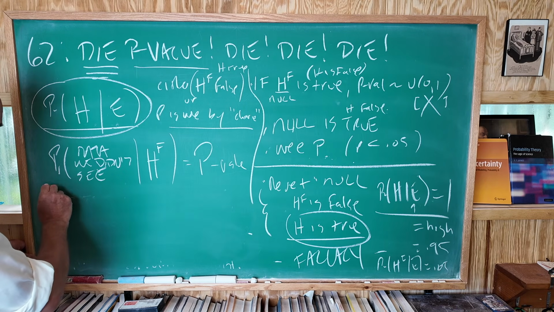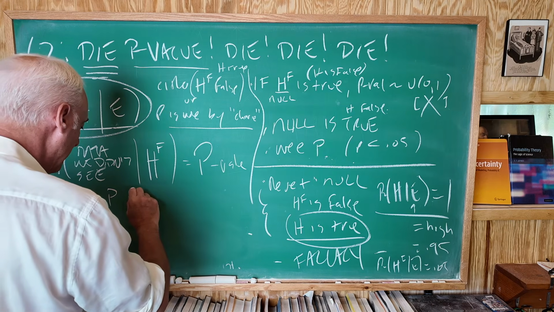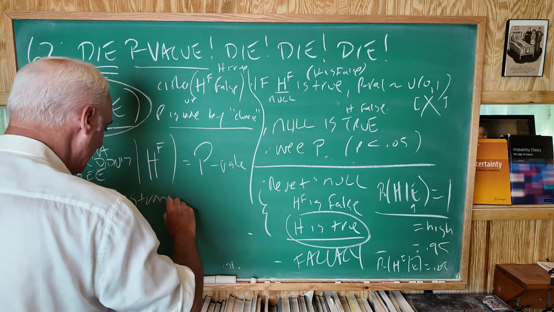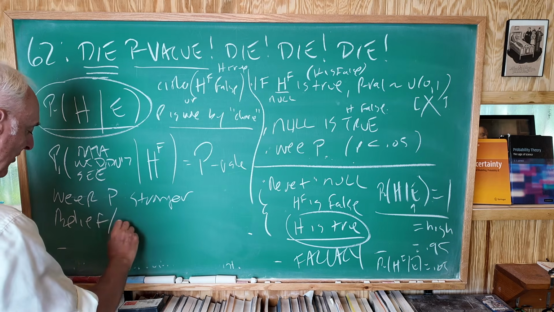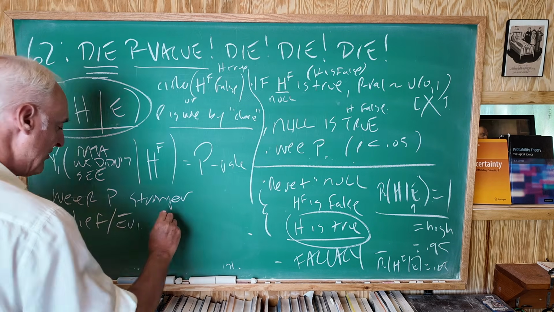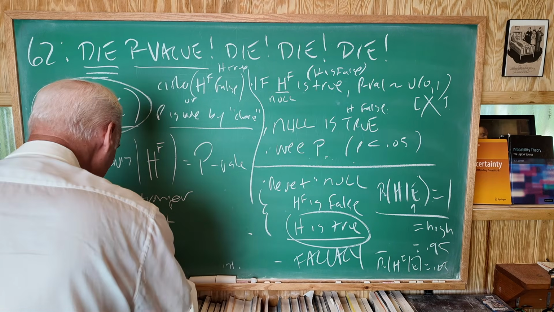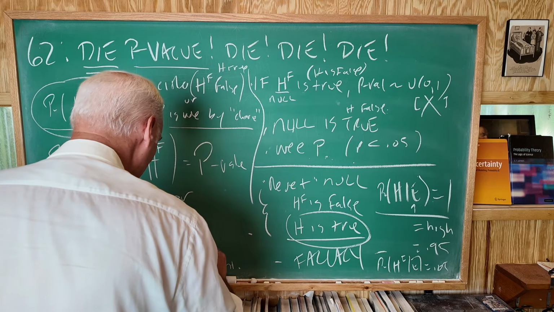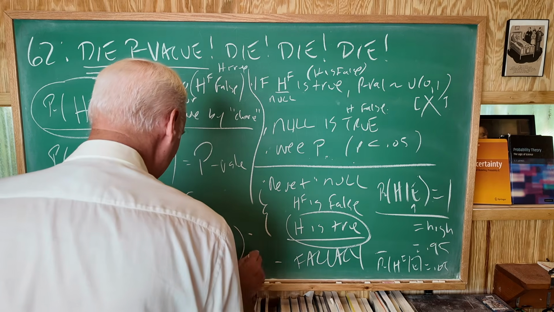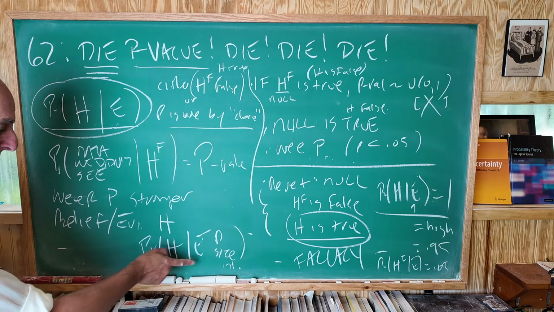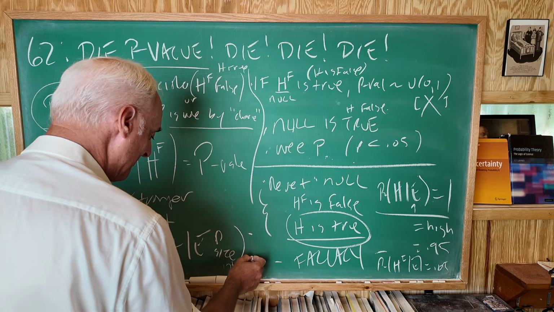People will say when you get smaller, the weirder the P, the stronger the belief or evidence in favor of H, which is to say the probability of H given whatever evidence depends on the p size, and the smaller this gets, the bigger this gets.